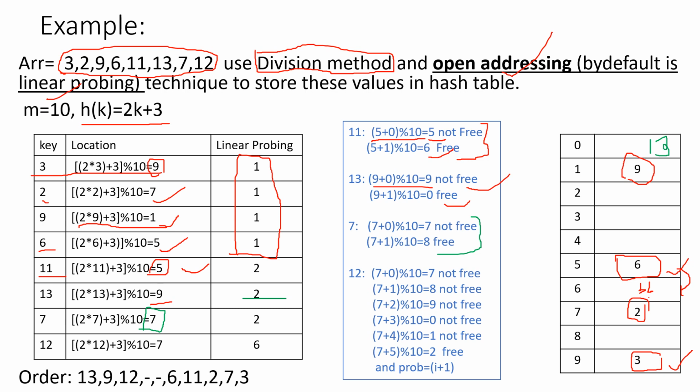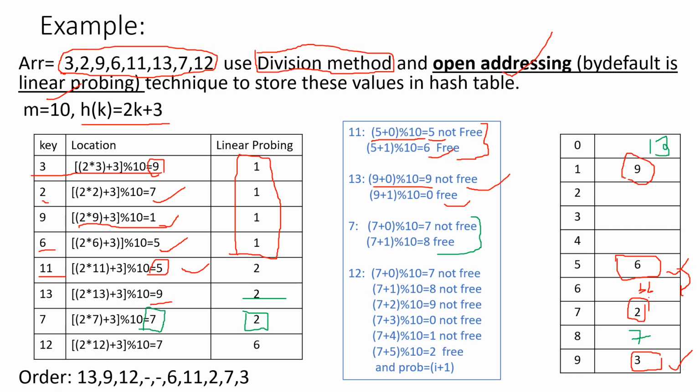Second time what will you do? Increment the i value to 1, 7 plus 1 modulus 10, you get 8. Go and check whether the 8th index is free. Yes, it's free. So the second time you are getting a free place. So the number of probes for 7 is also 2, and 7 is going to be stored at the 8th index.